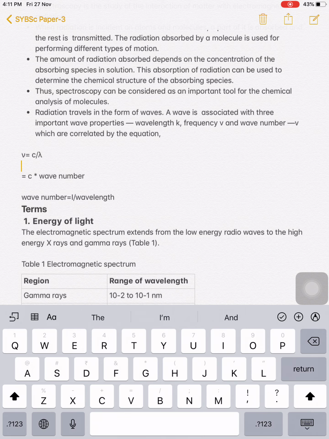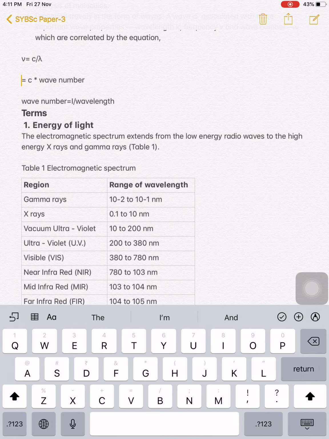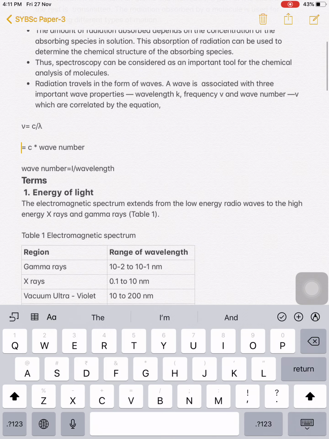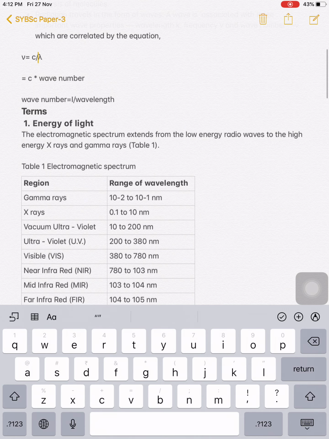So the equation is nu is equal to c upon lambda, where c is the velocity of light. Also, with c into wave number, we can calculate the frequency. This is the simple equation by use of which we can calculate the frequency or the wavelength. From this equation you will know that the frequency and wavelength are also inversely proportional to each other.